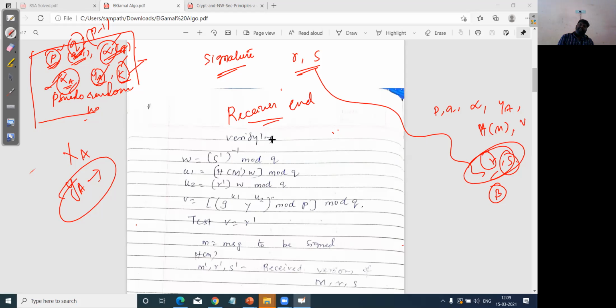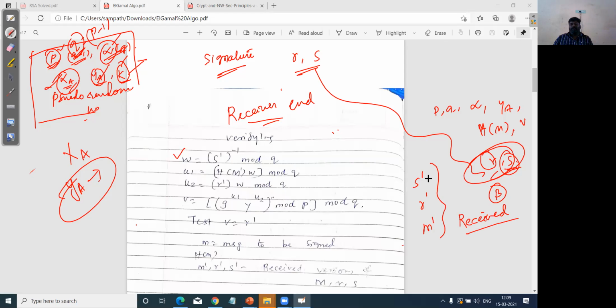Right, this verification will be carried out at the receiver end. First, w. You can use either variable, there is no restriction: w, u1, u2, anything. But the first operation will be carried out with the received value of s dash. Here the dash, whatever dash you see, s dash, r dash, and m dash are the received versions.